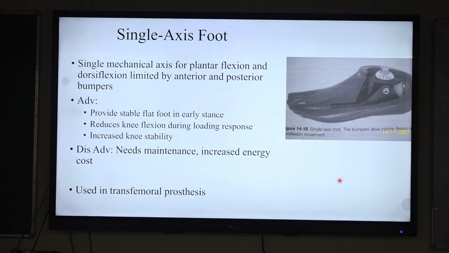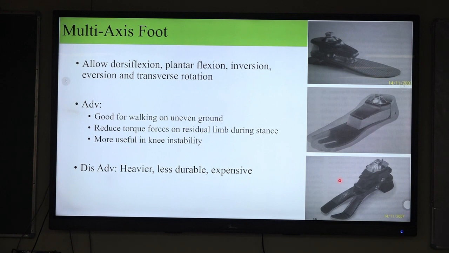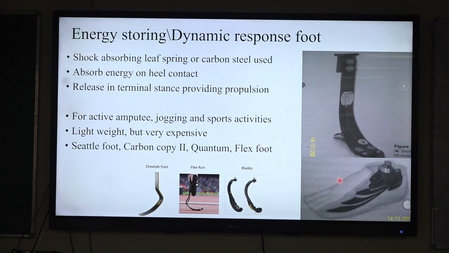Single axis foot provides flexion extension movements, and provides a stable flat foot during the stance phase. They increase the knee joint stability and reduce the flexion movement during the loading response. Basically, they are recommended for transfemoral amputation. The multi-axial foot allows movement in all directions, so it is good for walking on uneven surfaces. They are more useful for patients with knee joint instability, and they also reduce the torque forces during stance phase.